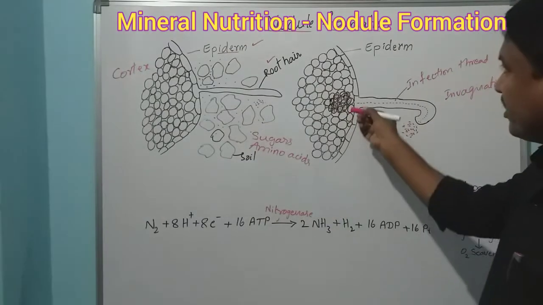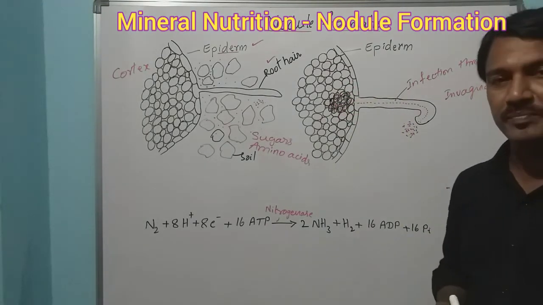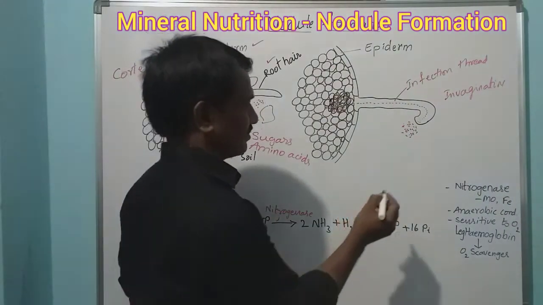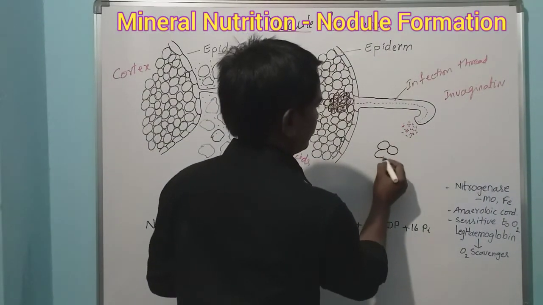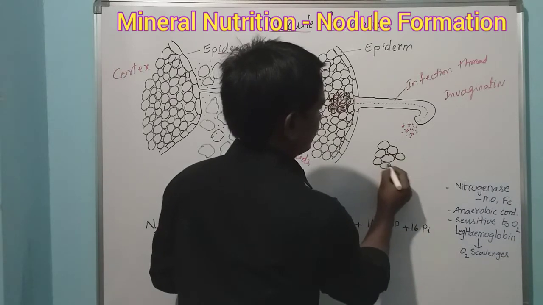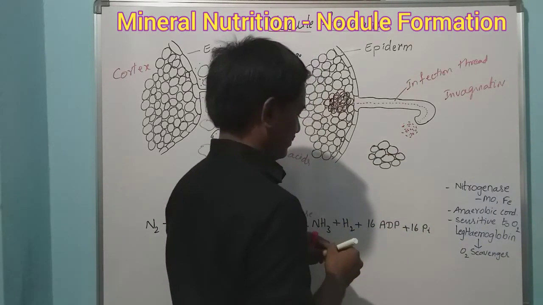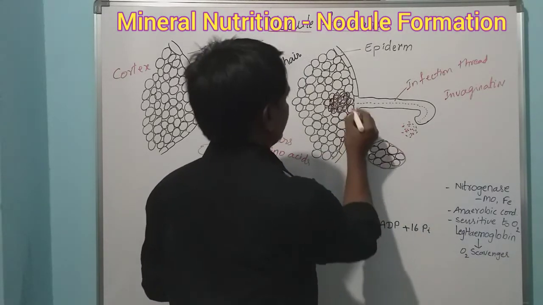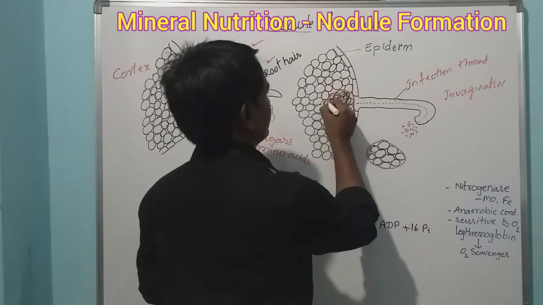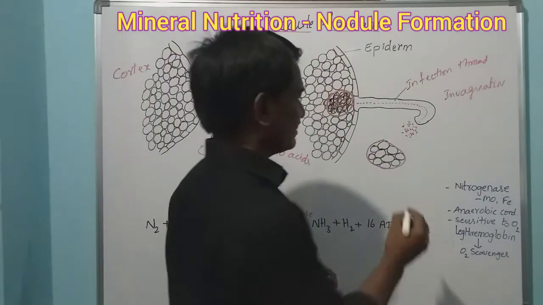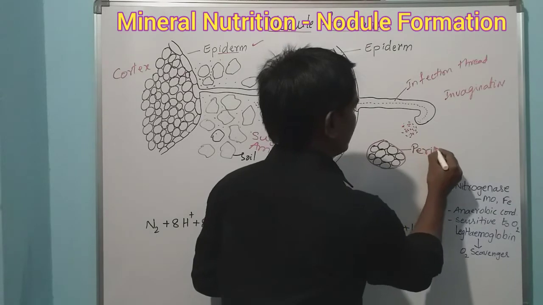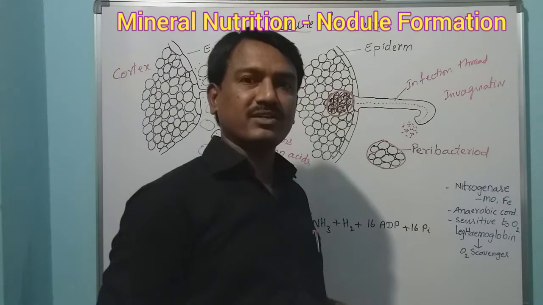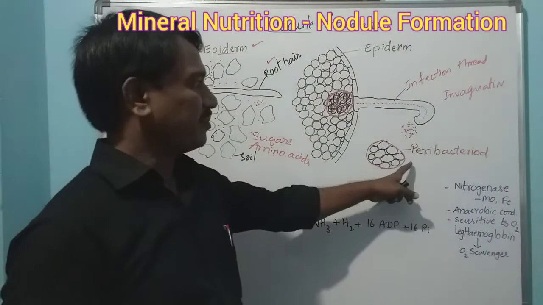After the formation of this structure, a nodule, it forms a membrane surrounding that nodule. That membrane is called the peribacteroid membrane.